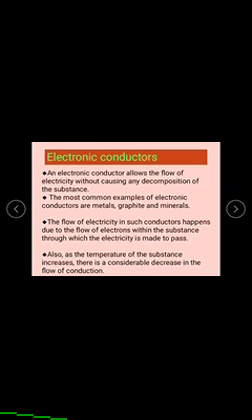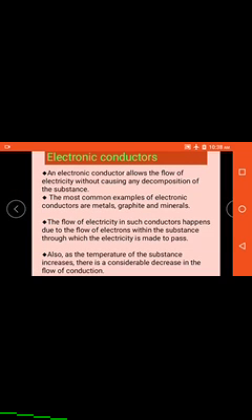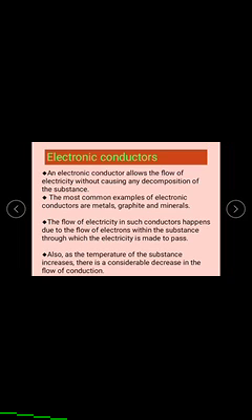Here we observe there will be no reactions occurred, and its examples are all the metals, graphite, minerals. The flow of electricity in such conductors is due to the movement of electrons.